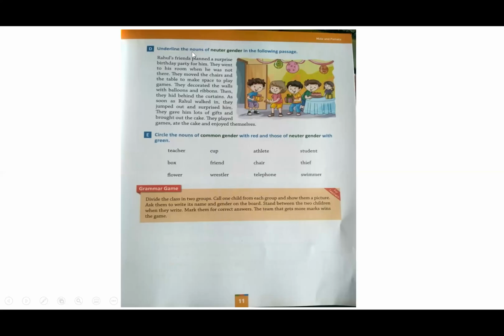Now let me tell you what is neuter gender. You know, children, a noun is a naming word and it is names of things also. So things are non-living. They don't have life, like chair, table, pencil, tree, fan. So a noun that refers to a non-living thing is said to be of neuter gender. Which gender? Neuter gender. So in exercise D, you have to underline the nouns of neuter gender in the following passage.